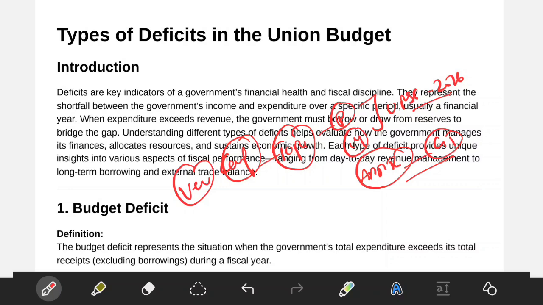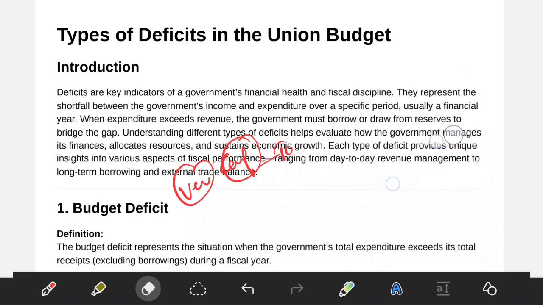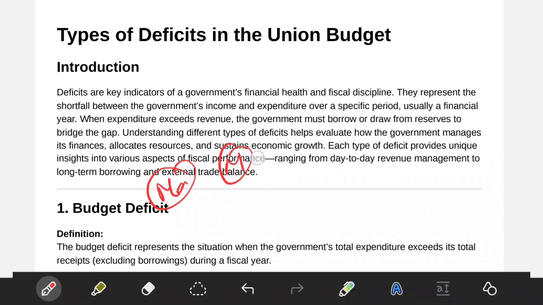I have placed this particular topic in the mains model answer way. Okay, means this is how you are going to write in your examination. But I have also covered the prelims area with regard to giving you a tabular form of all the deficits and their implications. Clear my point?